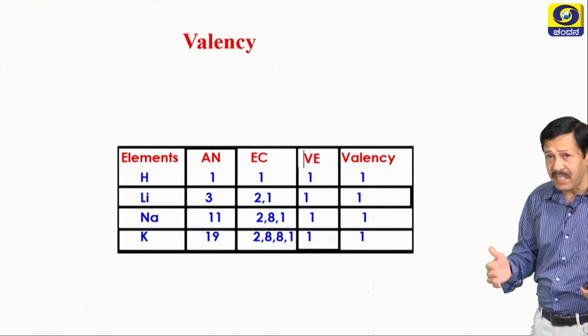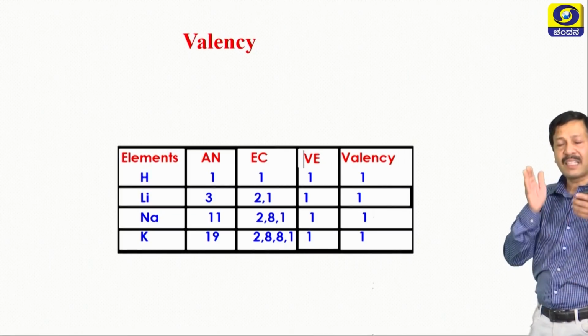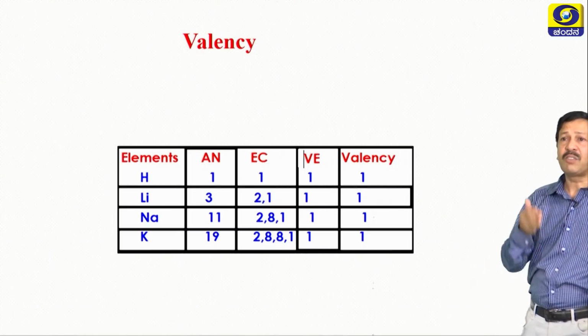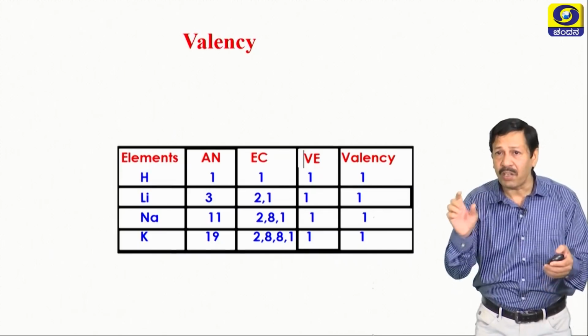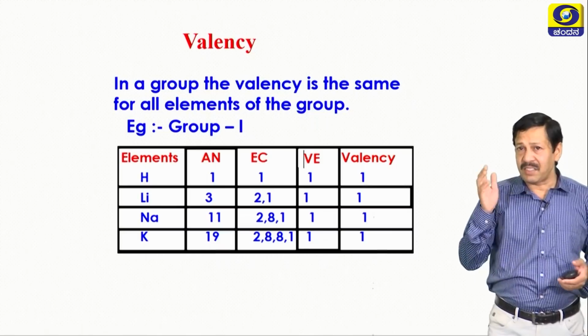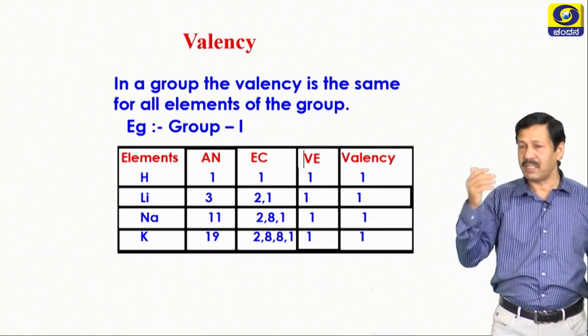What is the inference after studying this one? Down the group, valence electrons are same and valency also same. This is what you are understanding by studying this small table. In a group, the valency is the same for all the elements. So, for example, group 1 is given here.